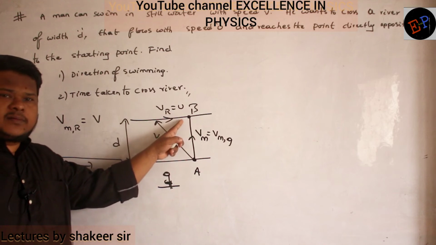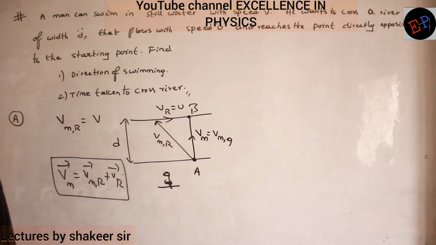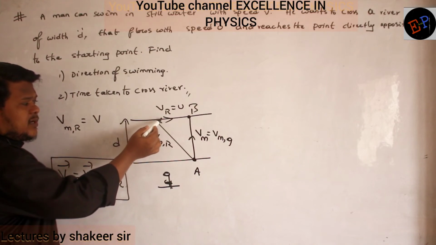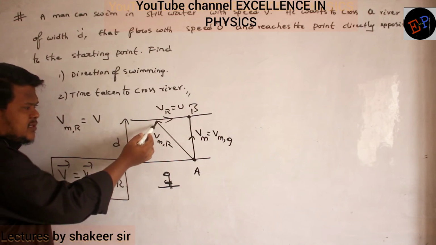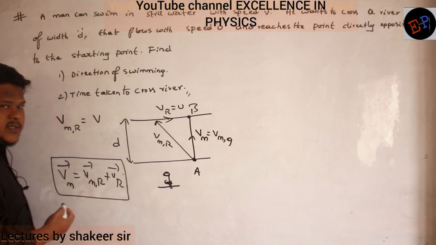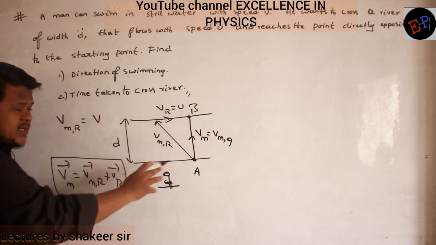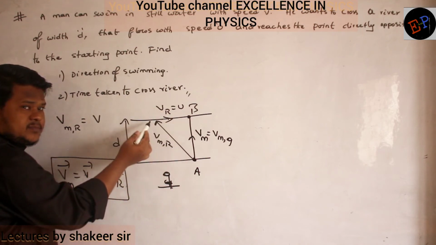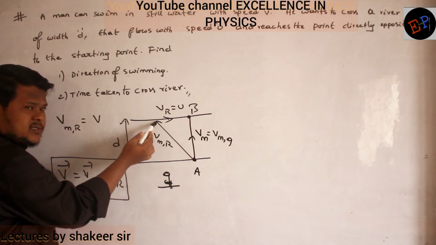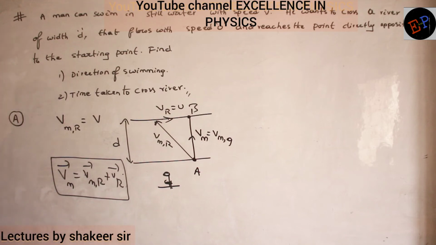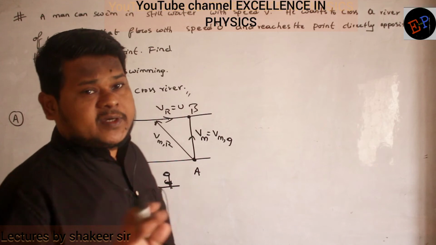Resultant should be head to head and tail to tail. Okay. And components should be present head to tail. Satisfied, no? So here is the head of VMR and here is the tail of VR. So head and tail, they are joined together. So triangle rule is possible only if man tries to swim in this direction. So he is trying to swim in this direction, but because of the river flow, he will reach the opposite point. That is how we have to draw the diagrams. Triangle rule of addition must be followed everywhere.